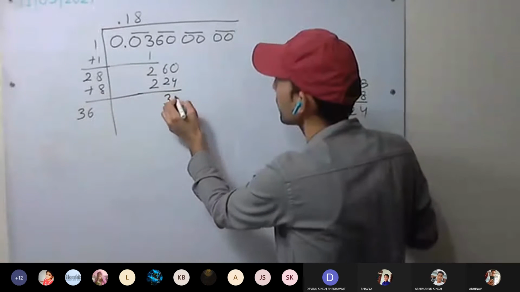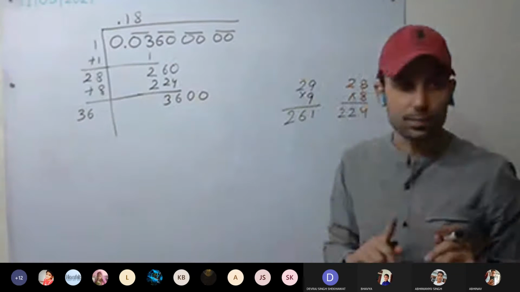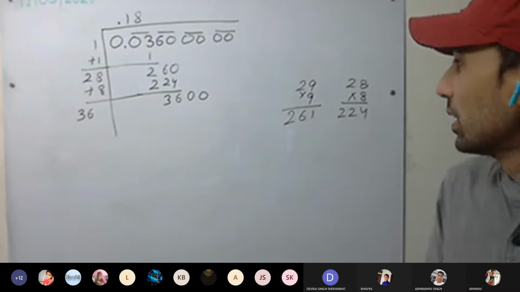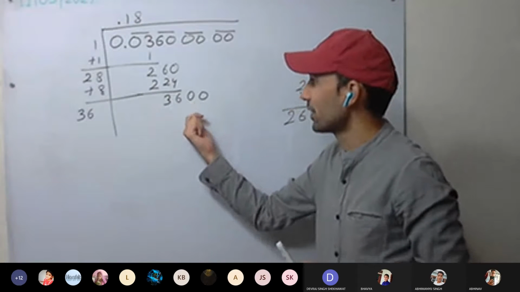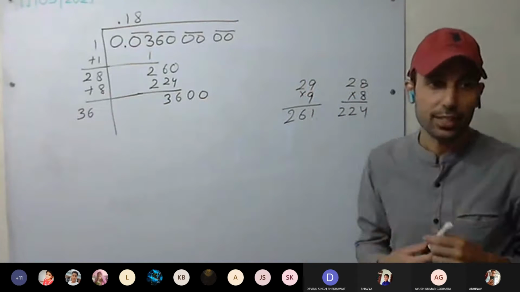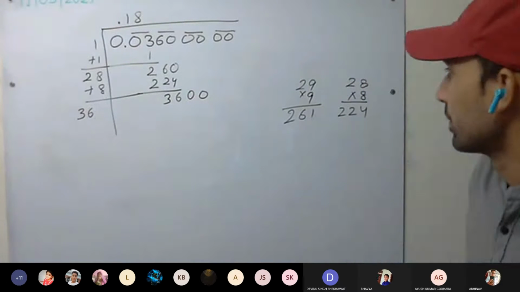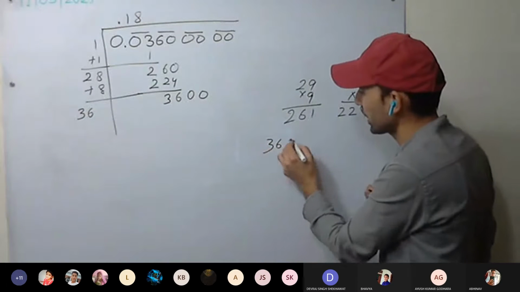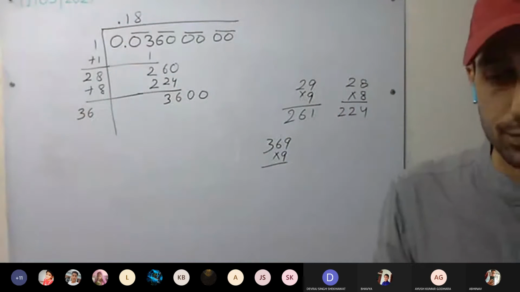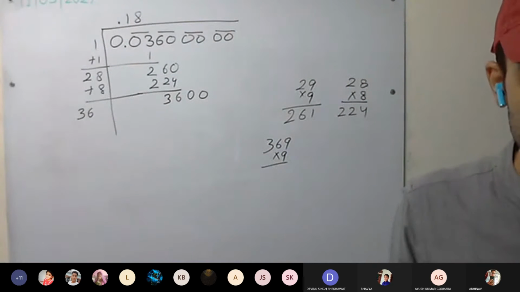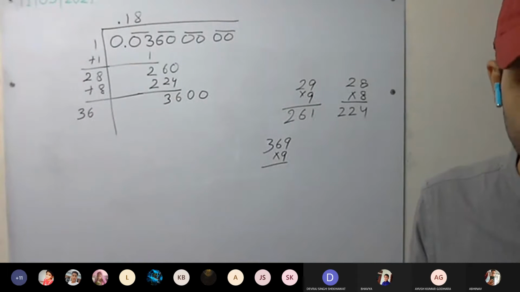It will be again 3, 6, 0, 0. Keep checking. So see here, 36. Check for 9. Everyone check it. No one is going to provide the answer for this one. Everyone do it yourself. No one is going to speak the answer. Calculate it, everyone.